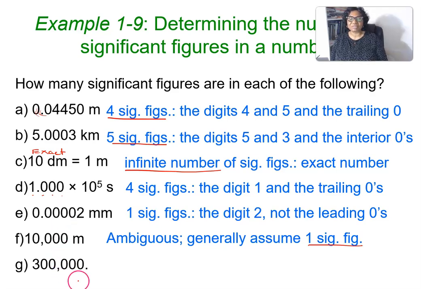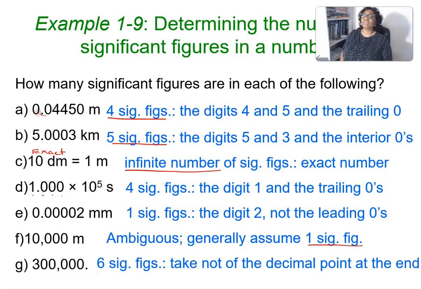Then the last number is C, with the decimal point. It shows that all these zeros are significant. So we have 1, 2, 3, 4, 5, 6 significant figures. So those are some examples to help us determine the significant figures of numbers. Now I want to look at significant figures in calculations.